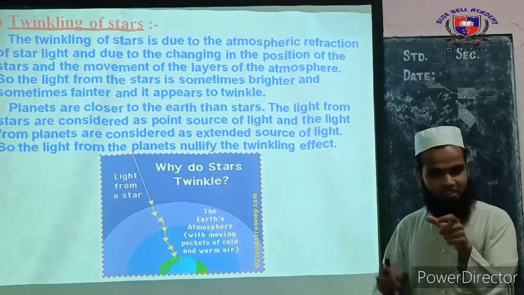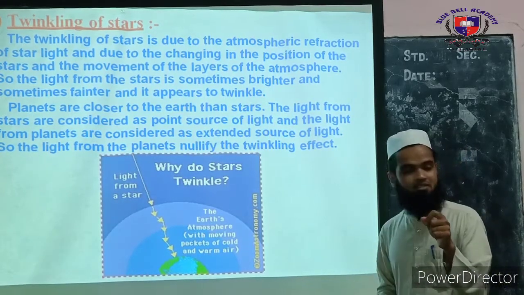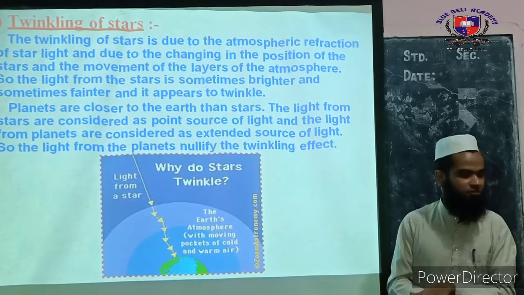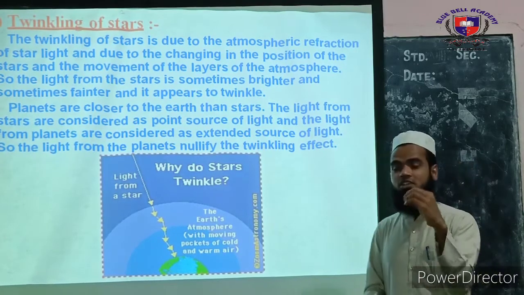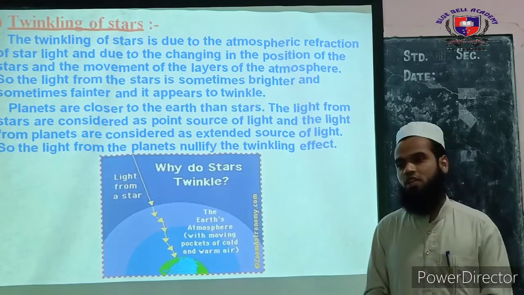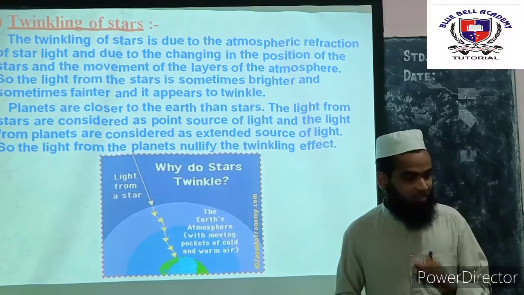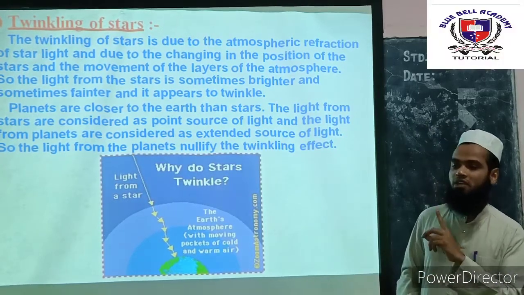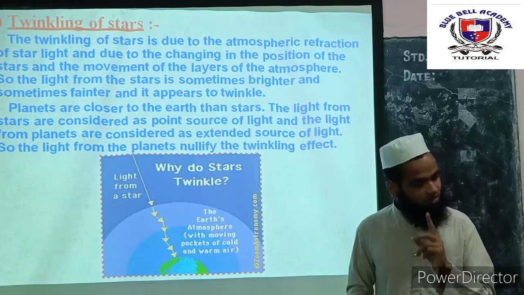And because of this reason, the change in the position of the Earth and the change in the density of the different layers of the sky, the star appears to twinkle for us. Whereas in the case of the planets, they do not twinkle. Remember this difference: planets do not twinkle, whereas stars twinkle.